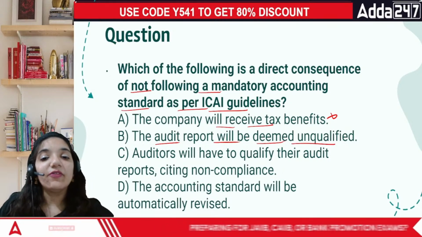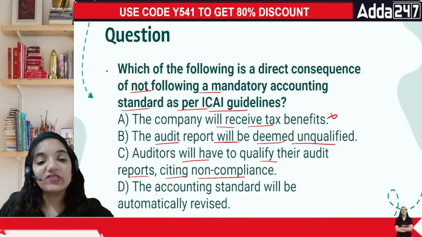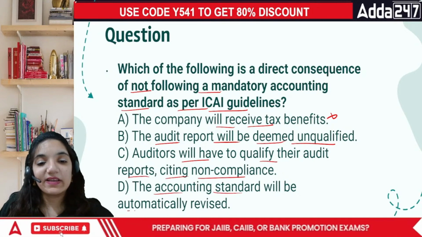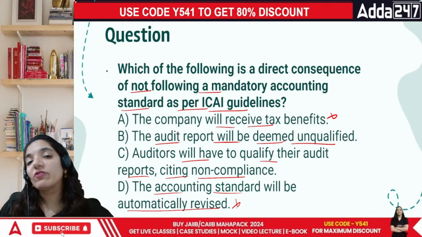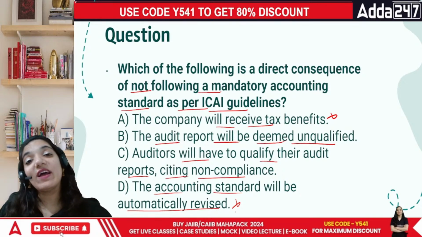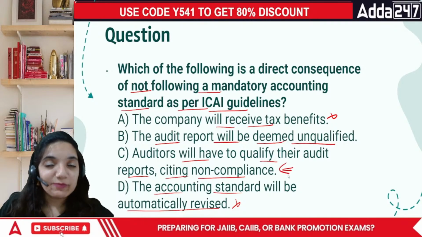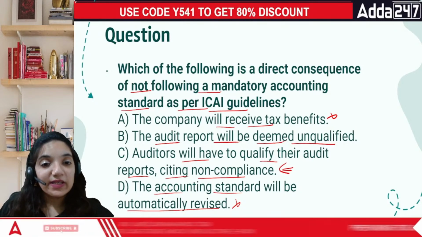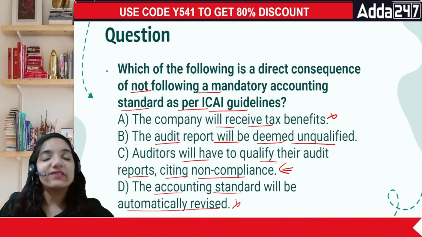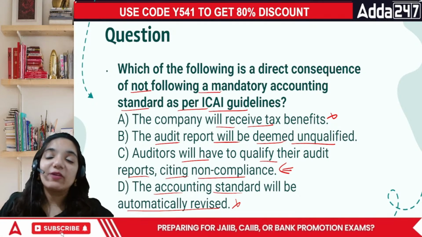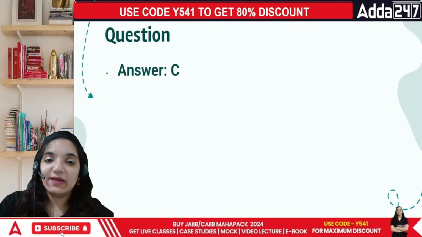Let's see. The auditors will have to qualify their audit reports, citing the non-compliance, or the accounting standard will be automatically revised. You cannot revise a standard. So this is not the point. If people are not following it, you will not change the standard. Rather, they will have to change. How will they change? If it is specified in their audit report that this particular organization is not following the rules and regulations, that is why they are looking forward to qualifying their reports, making it option C.